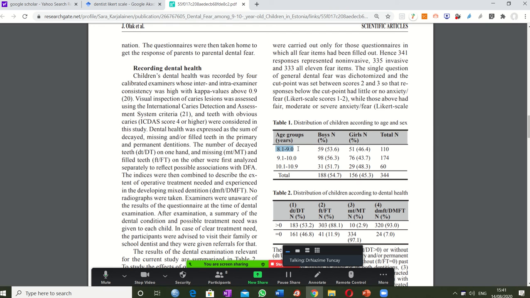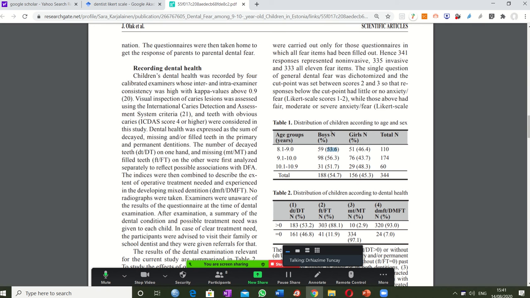Now here, look, 8.1 until 9. Okay, and this starts from 9.1 until 10. If it starts from 9, it will not be okay. Okay, there couldn't be crashes at these end points. Sorry, if this ends with 9.0, this was from 9.1. Okay, so this is boys, number of boys 59, and in brackets the percentages are given.